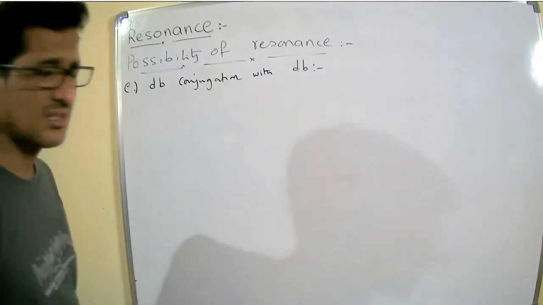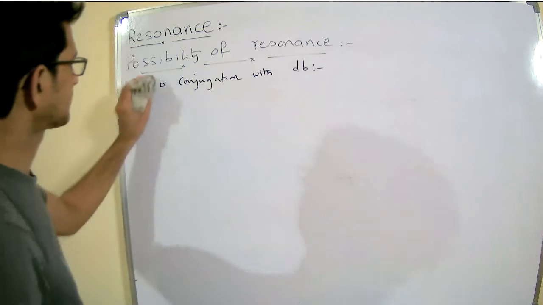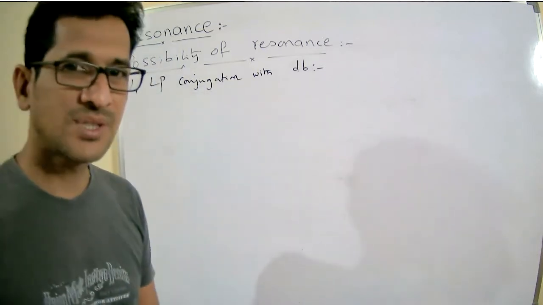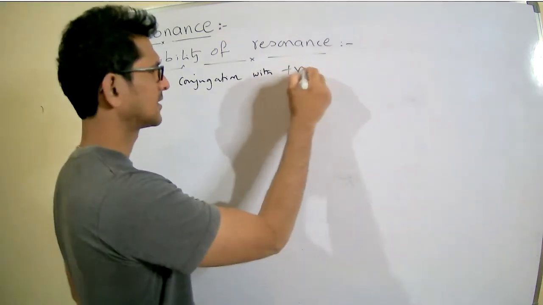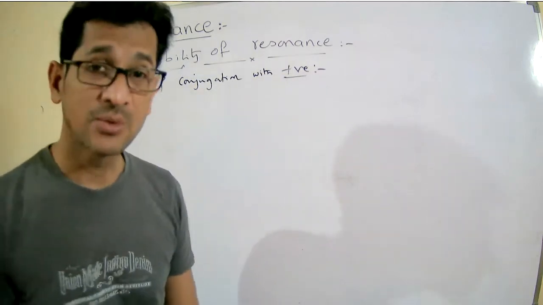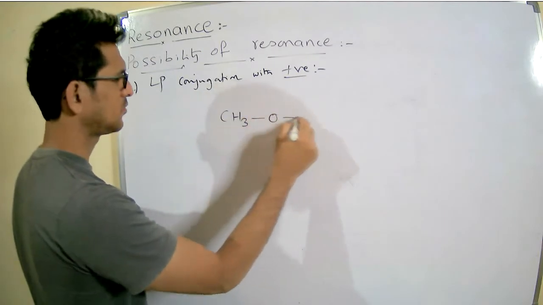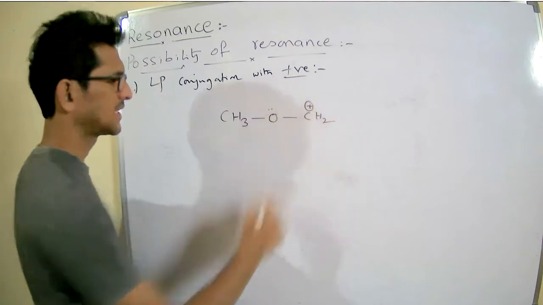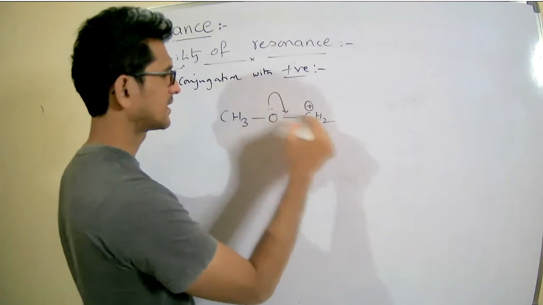The last case is F, when a lone pair comes in conjugation with a positive charge. For that, I can write CH3O CH2 with a positive charge. Now, what happens here?